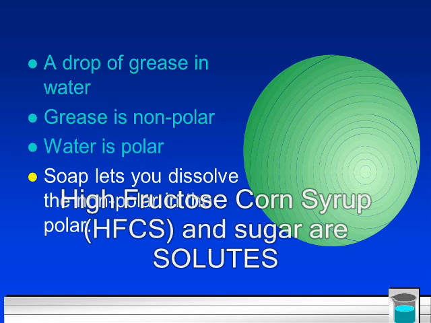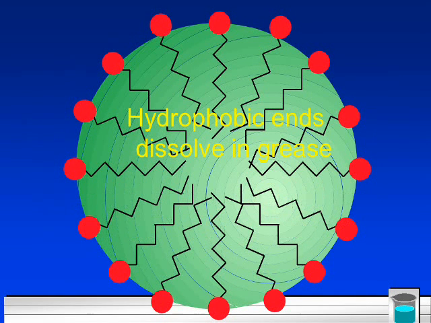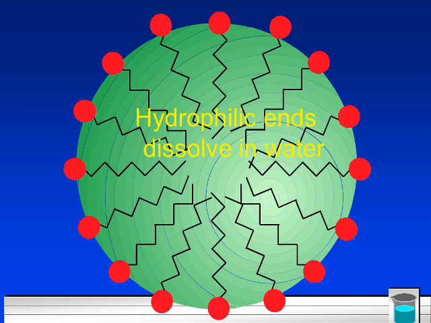Soap will let you dissolve the nonpolar in the polar. So what happens is you have these hydrophobic ends that will be attracted to the grease ball. These ends say, ooh, nonpolar, I'm nonpolar, I'm attracted, like into like. The hydrophilic ends, these guys love the water, so they will dissolve in water.